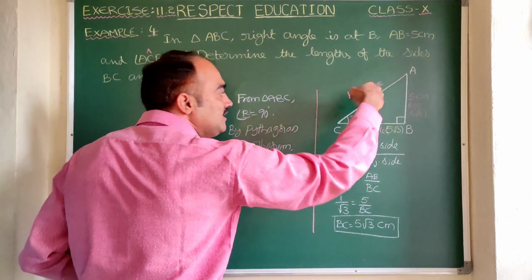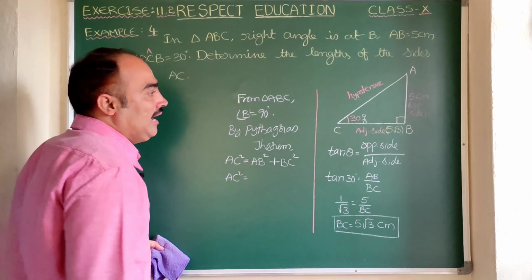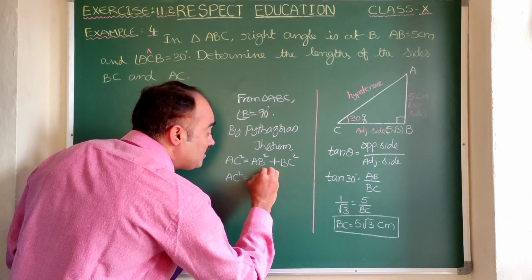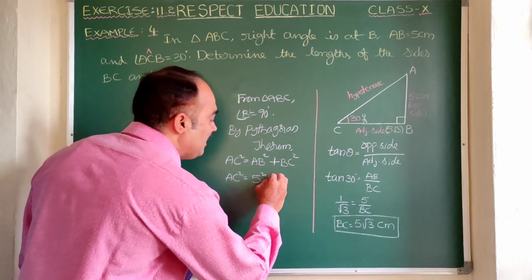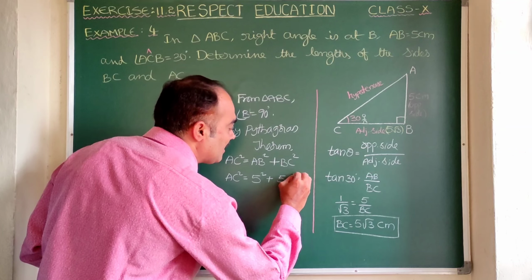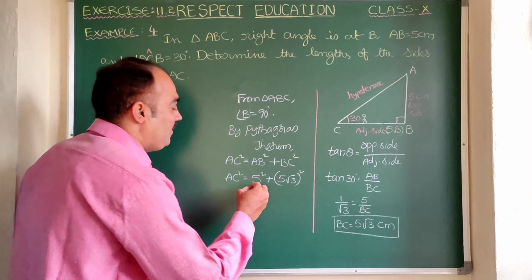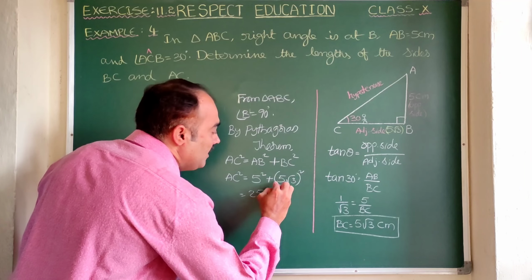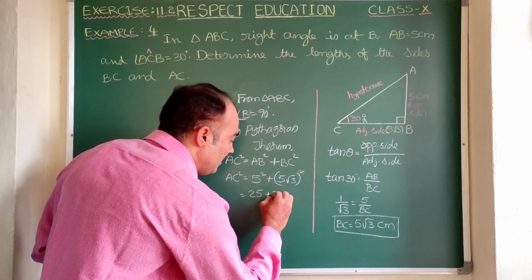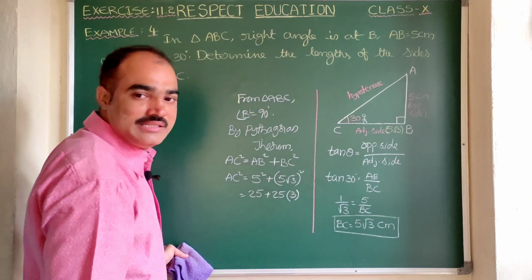Here AC, is it known? No, sir. That is only what we need to find. So let us write AC square as it is. And here what is AB? 5 centimeters. So AB square will be 5 square. Same way, what is the value of BC? 5 root 3. So BC square is 5 root 3 whole square. Can anyone tell me what is 5 square? 25. Here you see, we need to do 5 square into root 3 square. What is 5 square? 25, into root 3 square. 3. Square and root get cancelled, so here 3 will come.